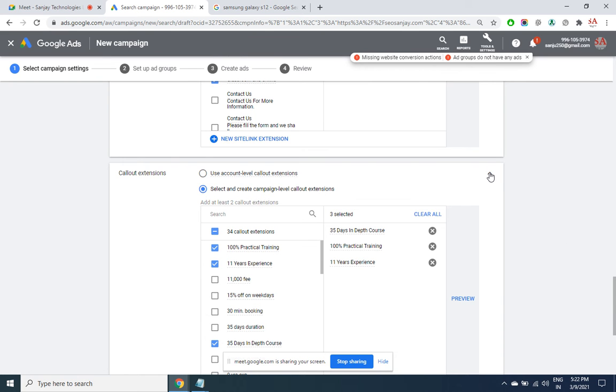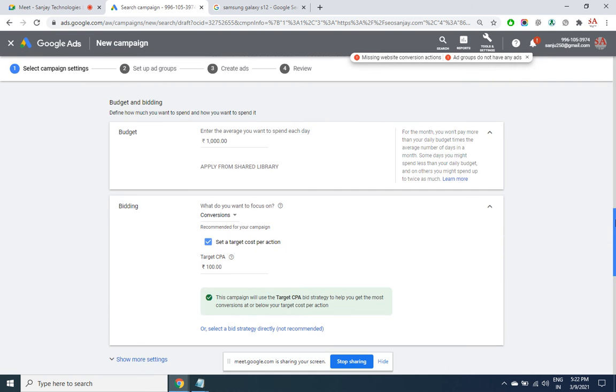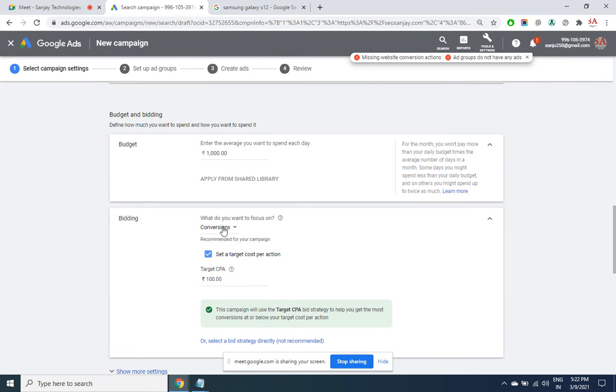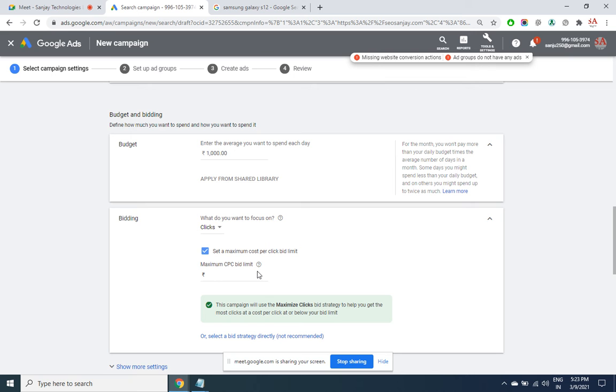So these are all complementary, but anywhere a click is made, you will have to pay. But because I've selected the bidding option as CPA, I have to pay only for conversion. If I select CPC, then the ad may come, it may be a very broad ad. The user may click on the site link, on the ad headline, on the callouts, or on the structured snippets. Any way that it is clicked, I will have to pay the amount that I am stating here.